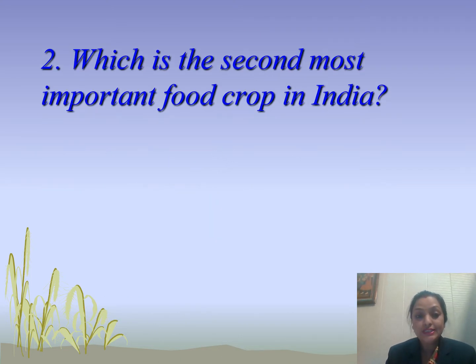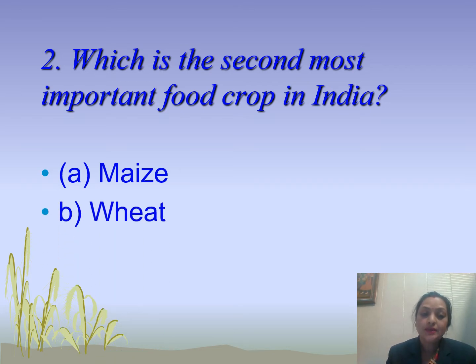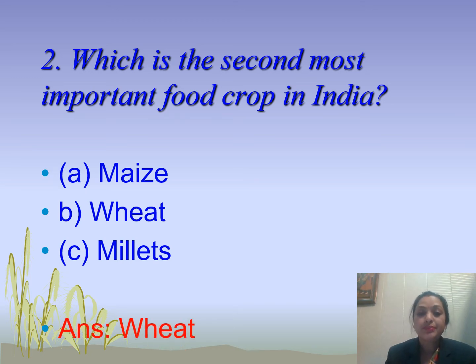Yes students, the next question is, which is the second most important food crop in India? And here are the options. The first one is maize, B is wheat, and the third one is millets. Now the answer is wheat. Yes, wheat is the second most important food crop in India. And which is the first one? Yes, rice is the first most important food crop in India and wheat is the second most important food crop in India.